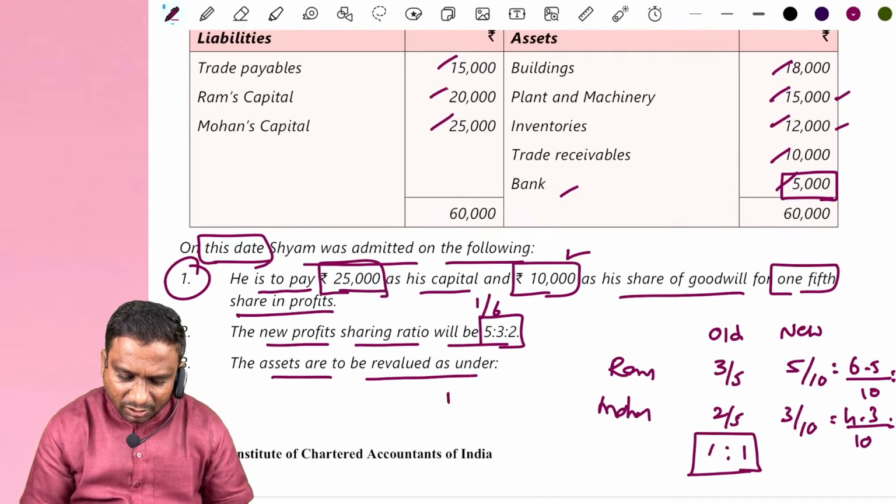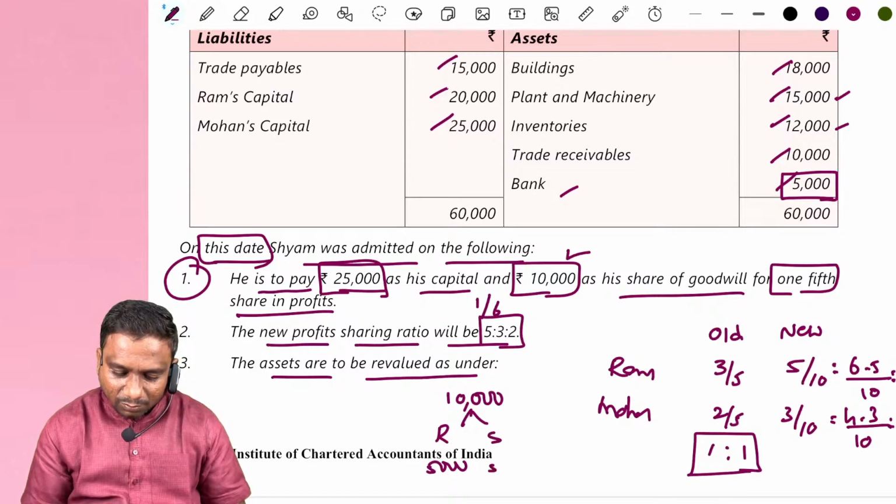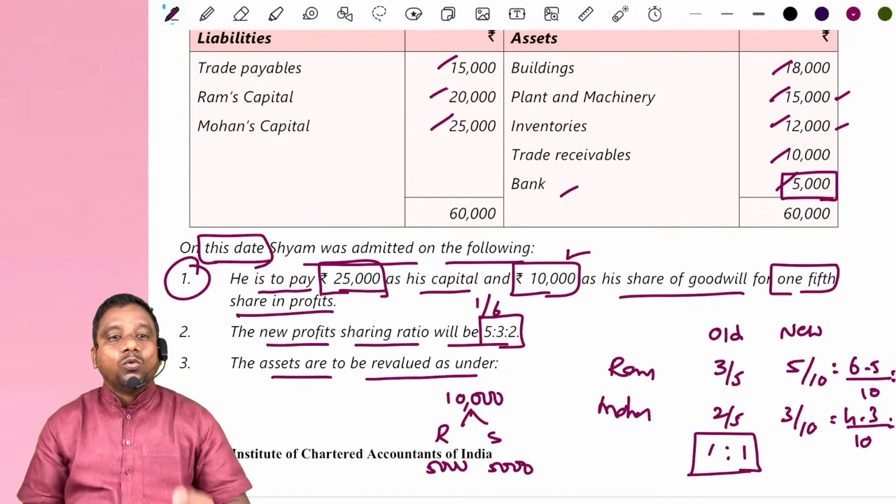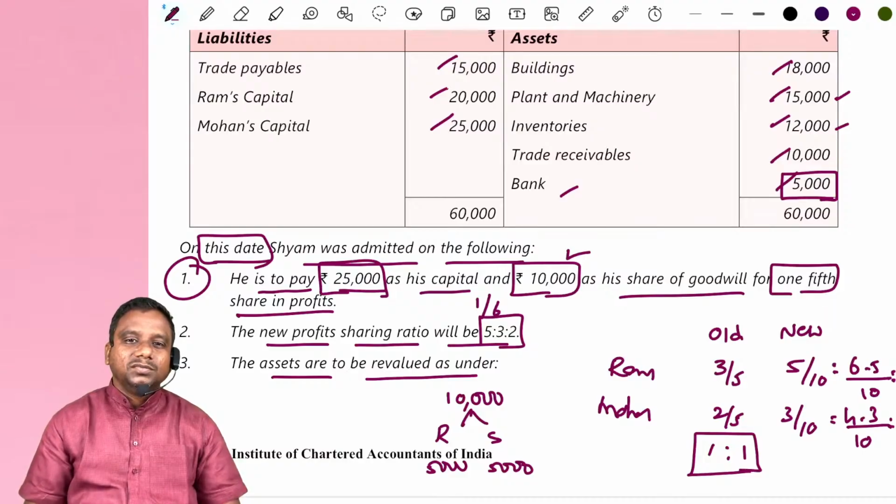So how much is goodwill? 10,000. This is given to whom? Ram 5,000, Sham 5,000. Now what is the entry we record? That is the next question.